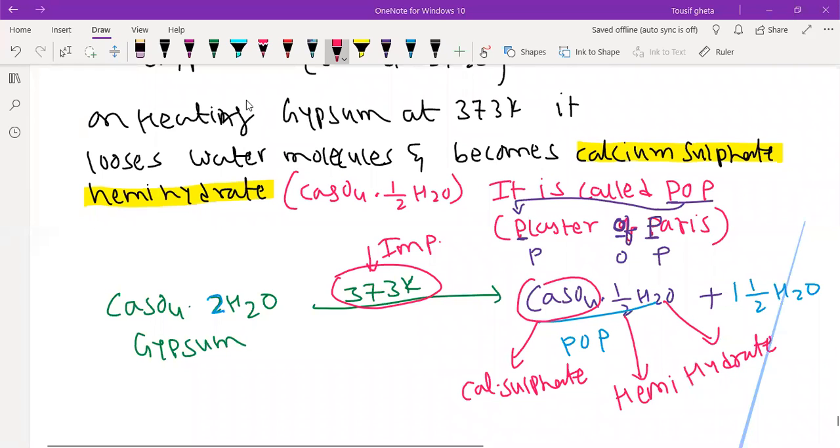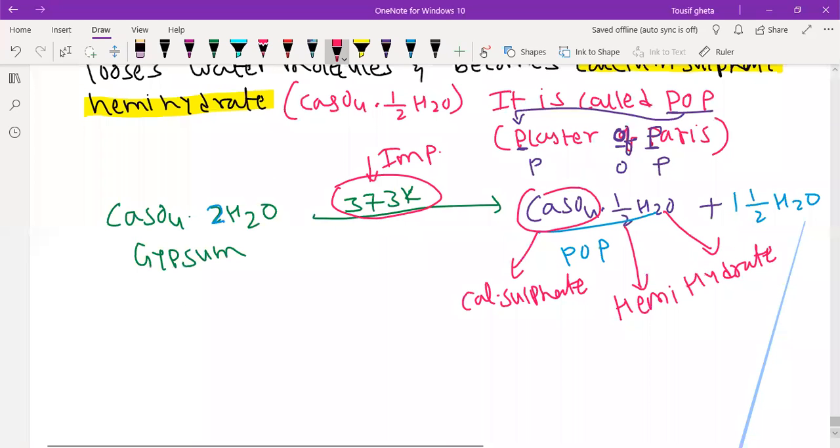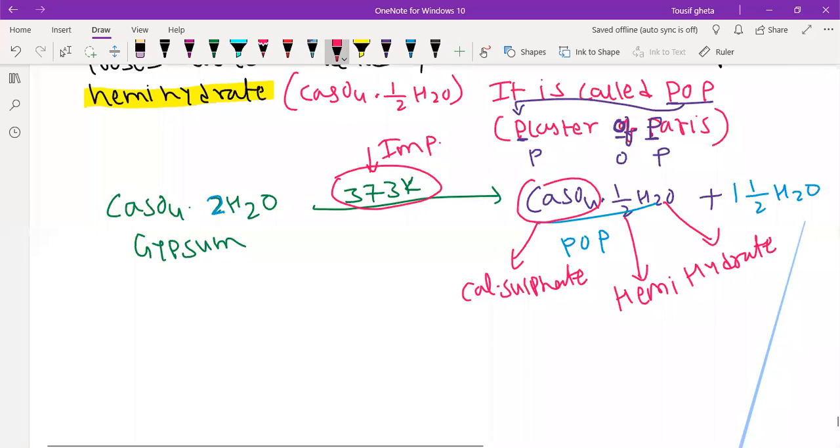So when you heat gypsum to a temperature of 373 Kelvin, it loses 1.5 molecules of water and becomes POP. This is called plaster of Paris because it was brought from Paris, so it is called plaster of Paris.